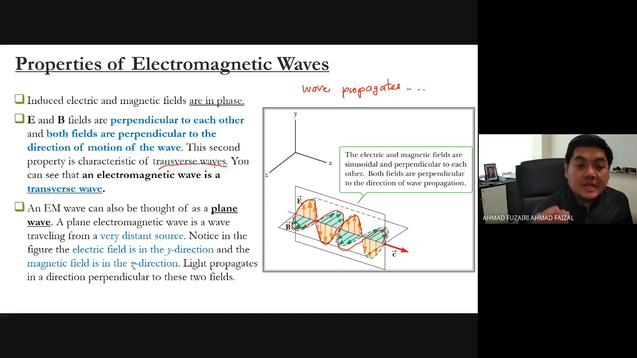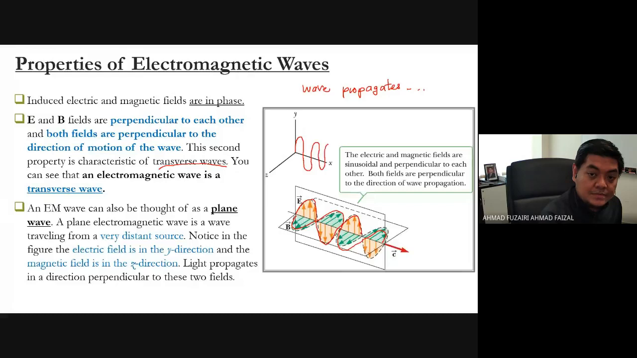When we talk about the electromagnetic wave, we should know that it comes from a very far or very distant source. Notice that in the figure, the electric field is in the Y direction. Can you imagine where the Y is? When you look at the Cartesian coordinates, the electric field is in the Y.